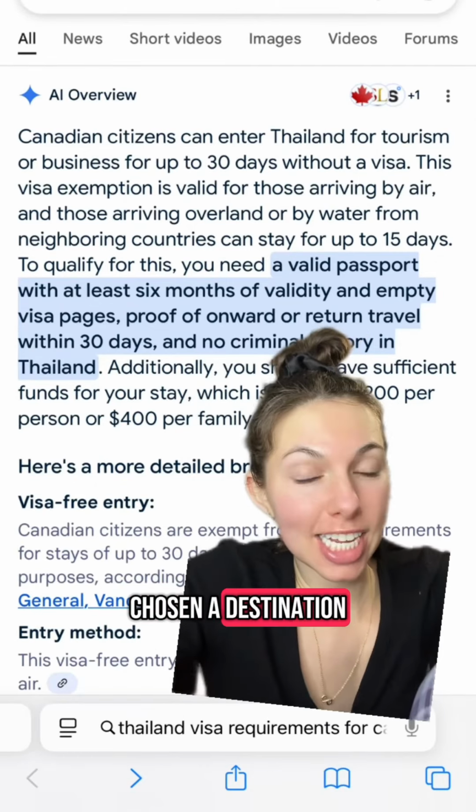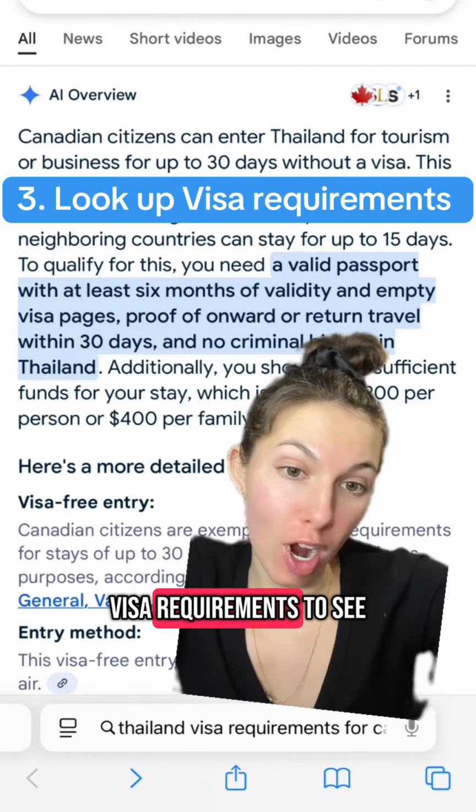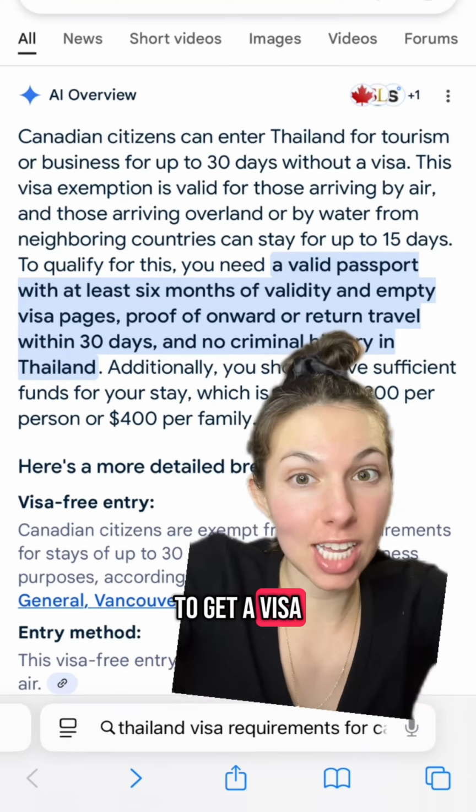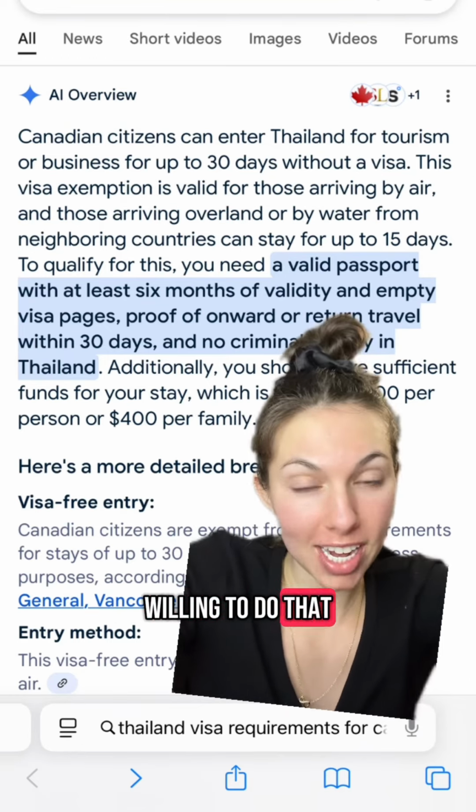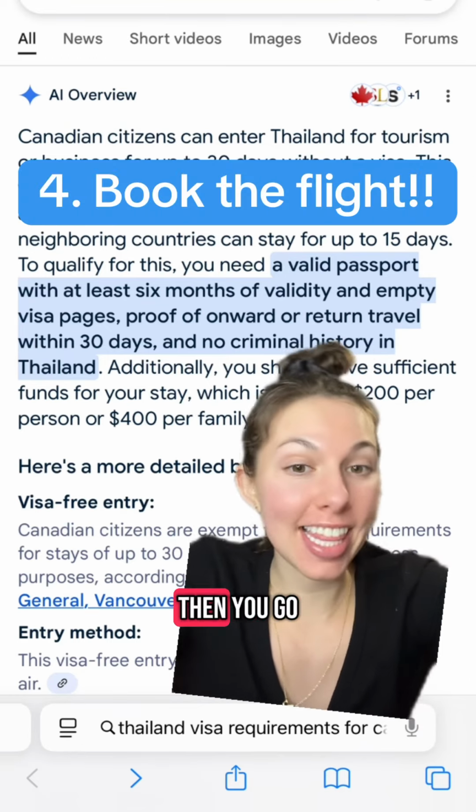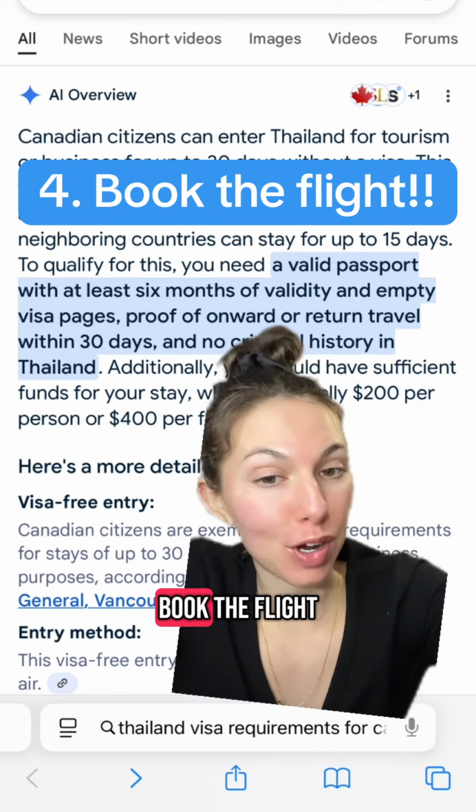Once you've chosen a destination, you're gonna go look up the visa requirements to see if you're eligible to get a visa, how much it costs, if you're willing to do that. And if all of those answers are yes, then you go back to Google Flights and actually book the flight.